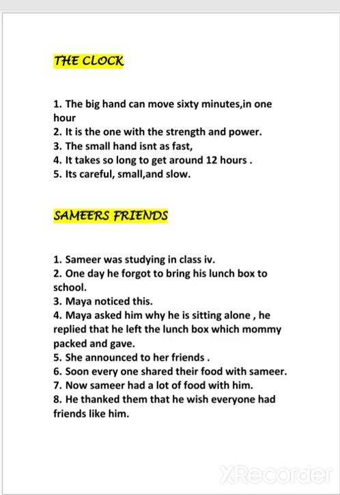Immediately Maya felt very bad for poor Samir, and she announced loudly to her friends, listen friends, Samir did not bring his lunch box today. What shall we do? He is very hungry. Immediately one after the other, everybody shared their food, shouting that we will share, we will share. So now Samir had a lot of food to eat. Tears popped up in his eyes. Finally he said that he wished everyone had friends like him. That's how the story ends, a happy ending.